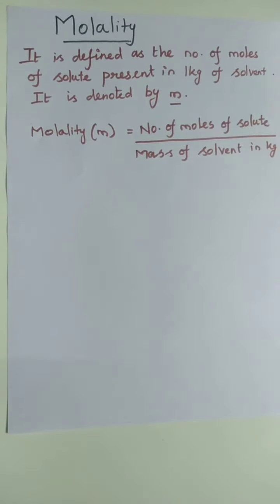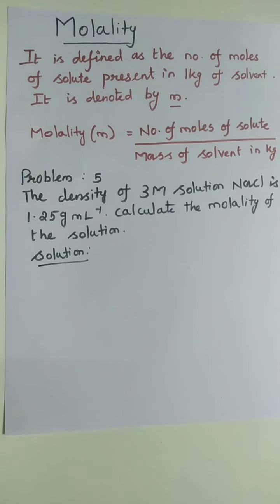So this molality we will use in one problem. Fifth problem: the density of the 3 M solution of sodium chloride is 1.25 gram per milliliter. Calculate the molality of the solution.